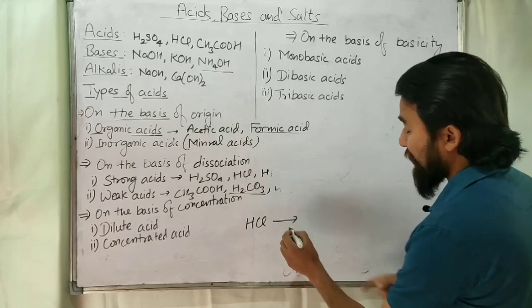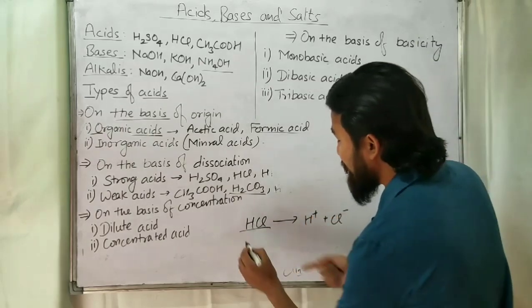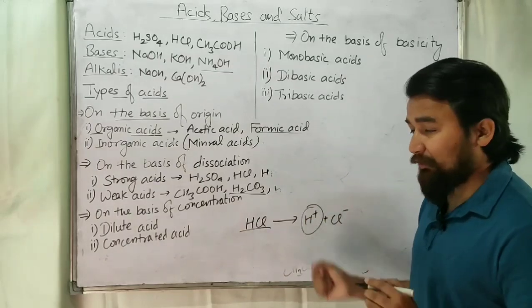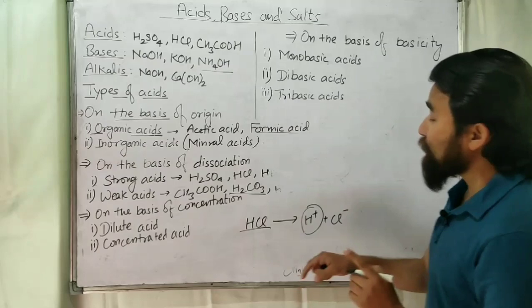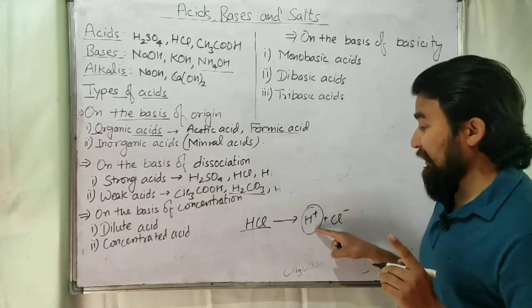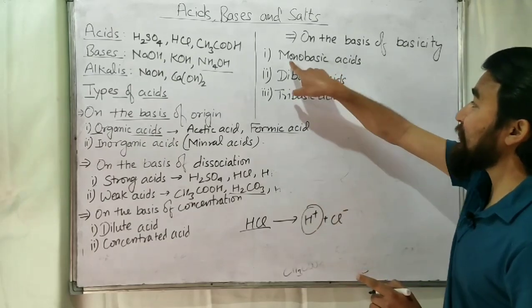For example, HCl. HCl will give H plus and Cl minus ions. Now you can see there is one molecule of HCl and it gives one H plus ion. So what will be its basicity? 1. The substances which give one H plus ion per molecule on dissociation are called monobasic. Mono stands for 1.